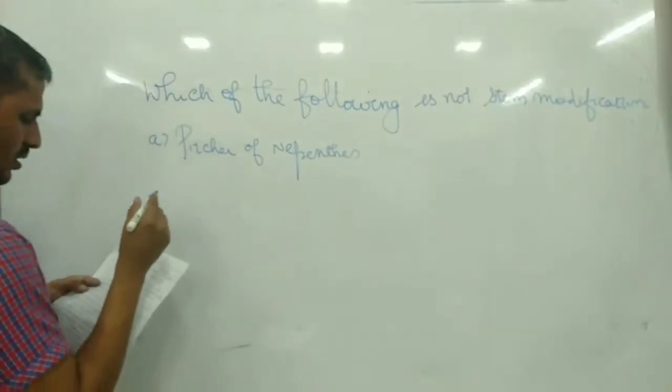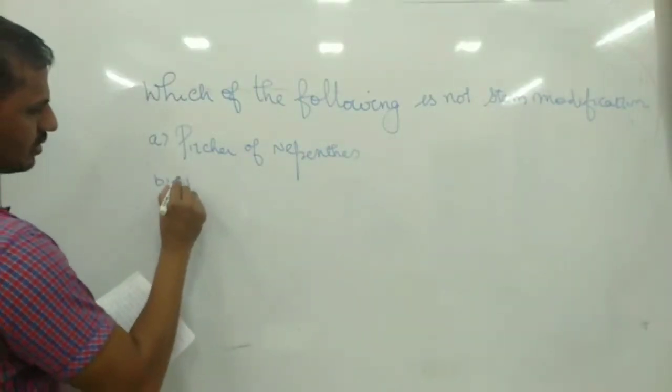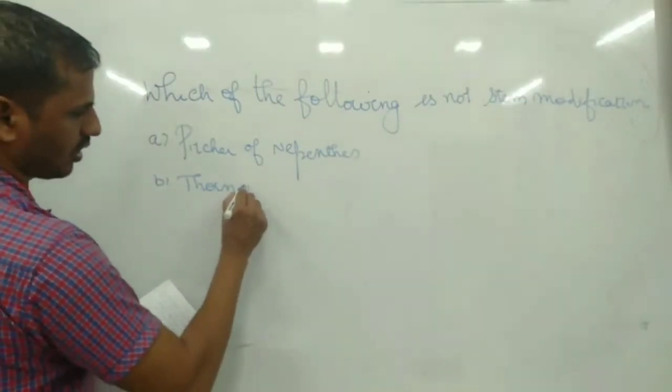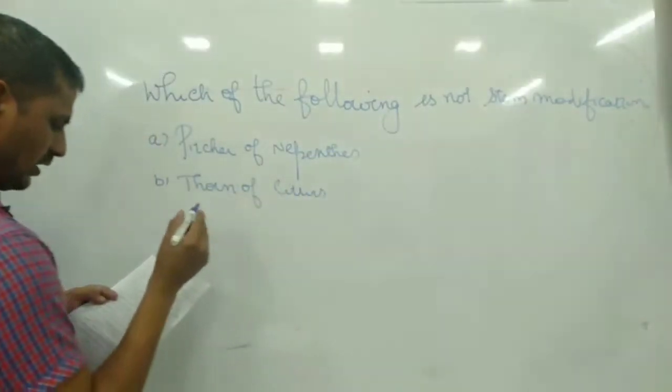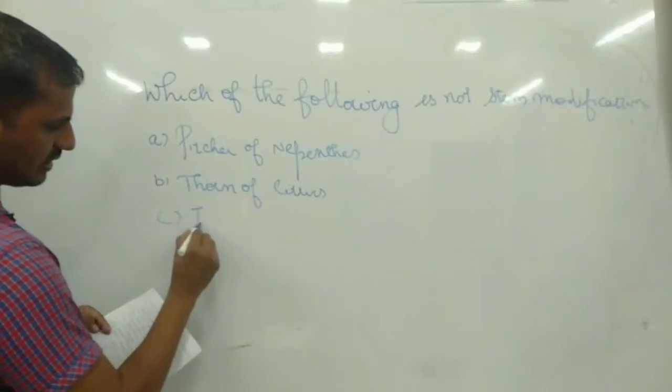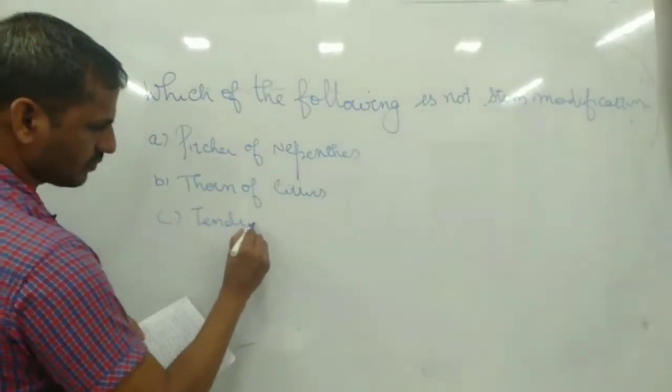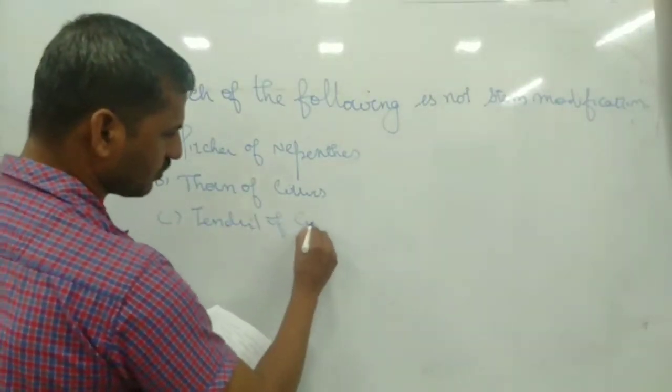B, thorn of citrus. C, tendril of cucumber.